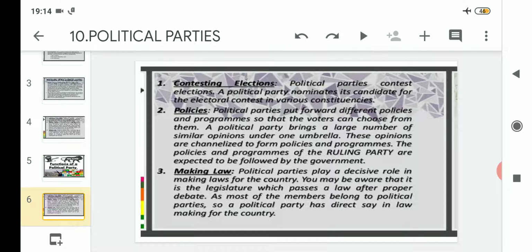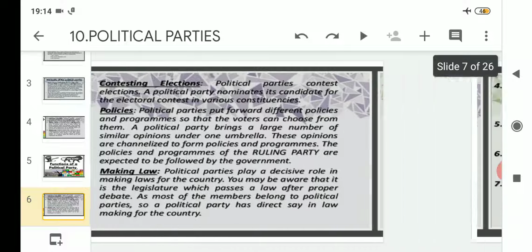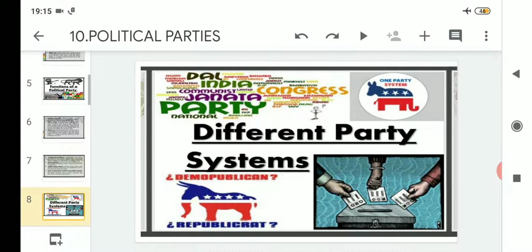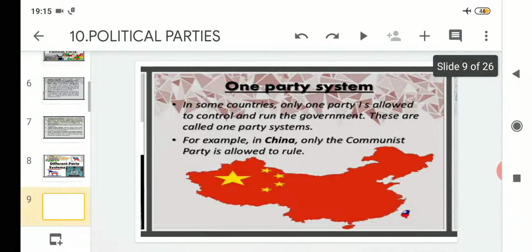Starting from point number 1, the first function is contesting elections. The second point was policy making. Then the third was making law. Number 4 was formation of government. Number 5 was playing opposition. Number 6 was shaping public opinion. Number 7 was access to government machinery and welfare schemes. So today we will proceed with understanding the different party systems that are prevalent in today's world politics. So let us proceed.